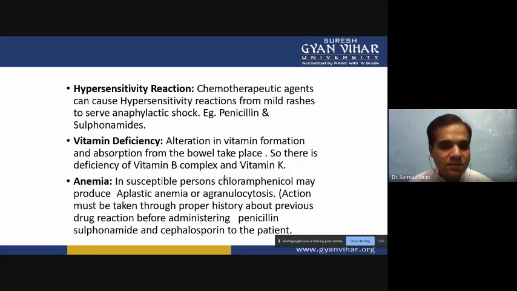Then anemia. In a susceptible person, chloramphenicol may produce aplastic anemia or agranulocytosis. What we always have to do is take a proper history about previous drug reactions before administering penicillin, sulfonamide, and cephalosporin to the patient. Always check for patients who already have anemia.